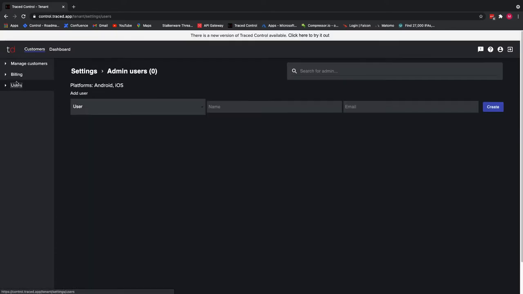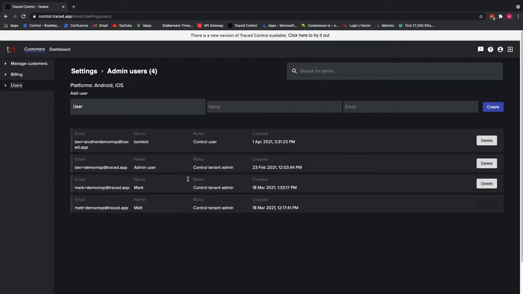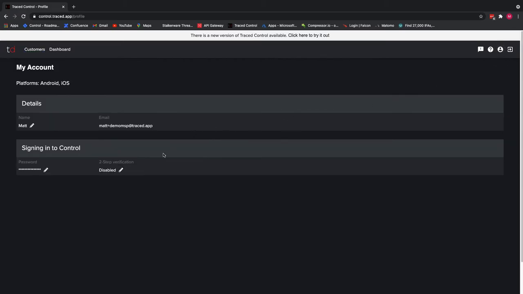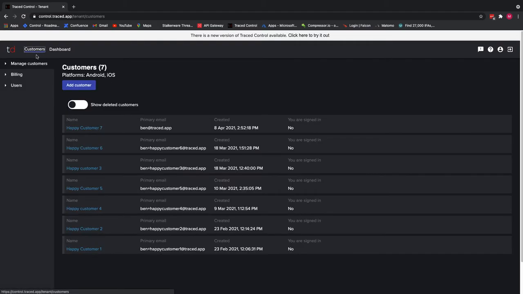If I click on users, I am able to see the users that have access to this MSP portal. So you can see that I could create a new user here, for instance, a tenant admin or a simple admin. If I wanted to go into my profile and enable 2-factor authentication, then I could do that as well. If I want to then log in as one of those customers to be able to understand what they're doing, I can do so from here.